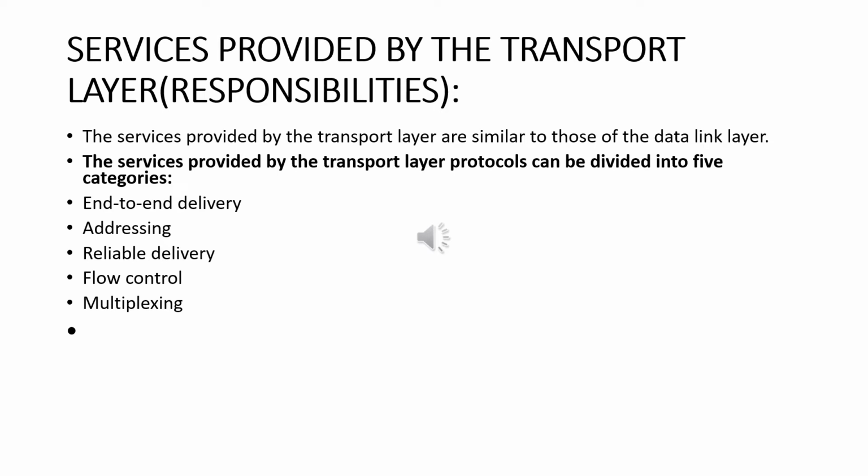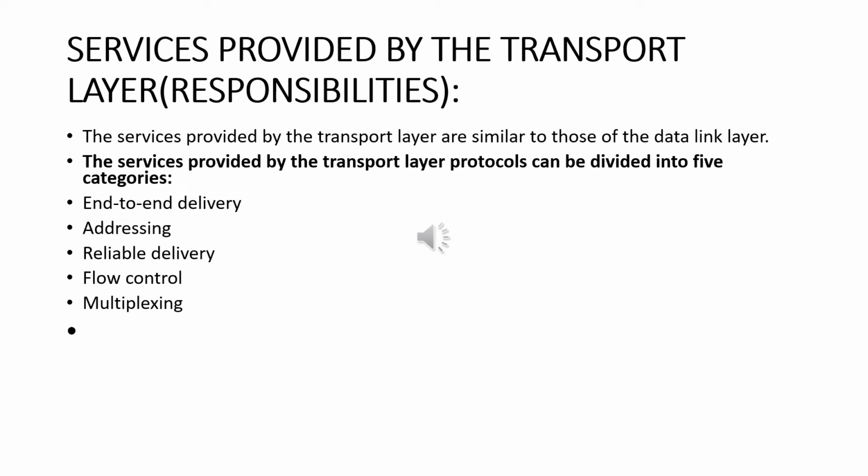Next, we will see the services provided by the transport layer, or its responsibilities. The services provided by the transport layer are similar to those of the data link layer. The data link layer provides services within a single network, while the transport layer provides services across an inter-network made up of many networks. The data link layer controls the physical layer, while the transport layer controls all the lower layers.